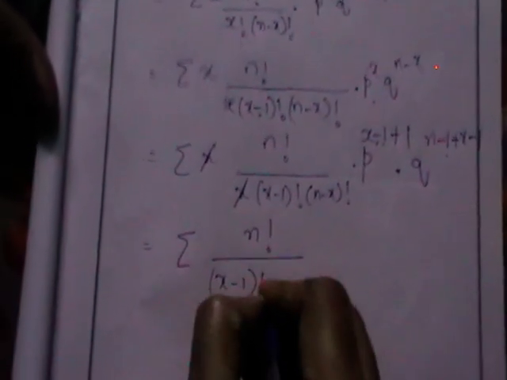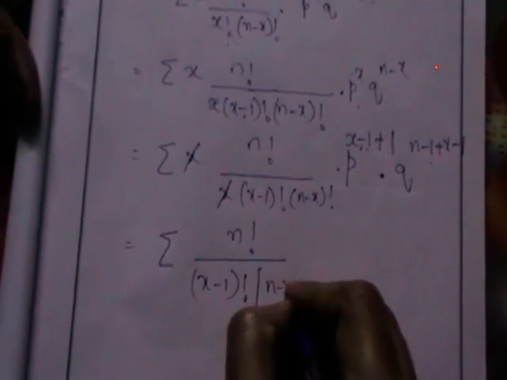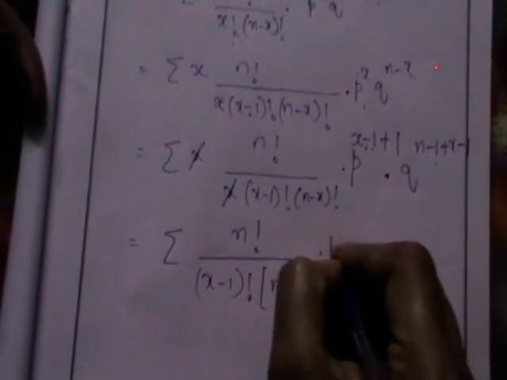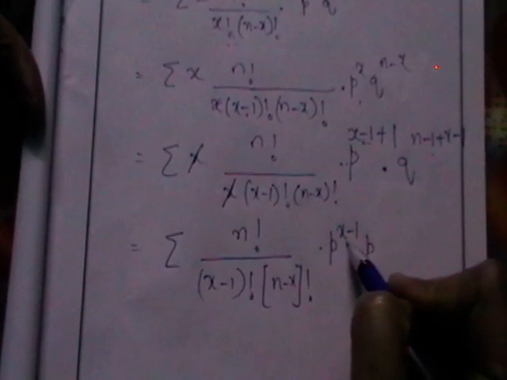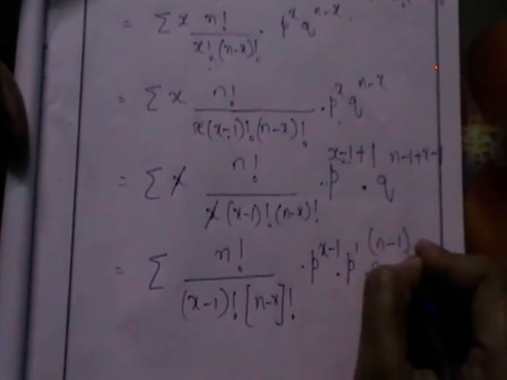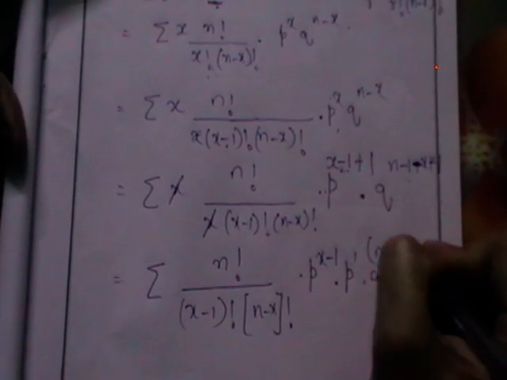Sigma n factorial by x minus 1 factorial into n minus x factorial. I want to write this as p power x minus 1 into p power 1. I think a power m plus n is a power m into a power n. So p power x minus 1 into p power 1. This one I want to write as, we have n minus 1 minus x plus 1. Just I took common minus from the next two terms. I got q power n minus 1 minus x minus 1.